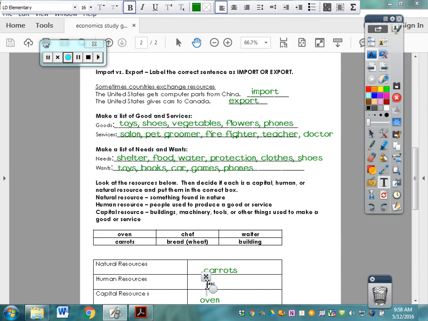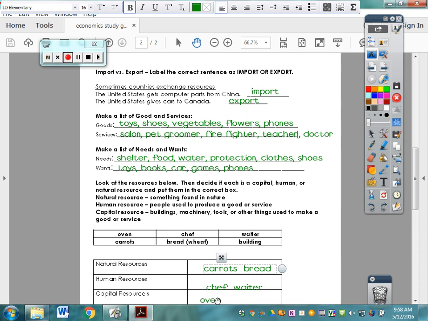I need to type the word chef, not human. And then we have a waiter. The chef and waiter go there. And then we have bread made from wheat. That would be a natural resource. The bread. And then down here, a building is a capital resource.